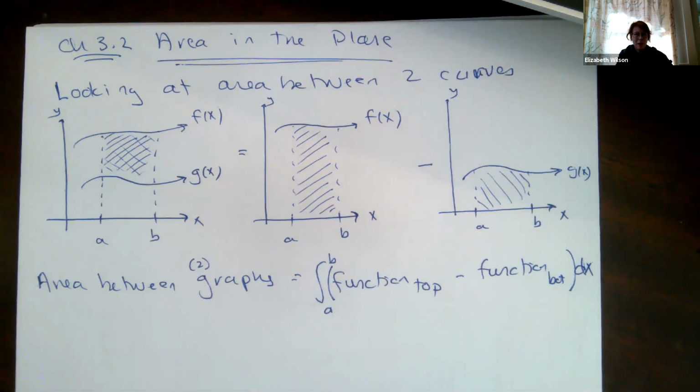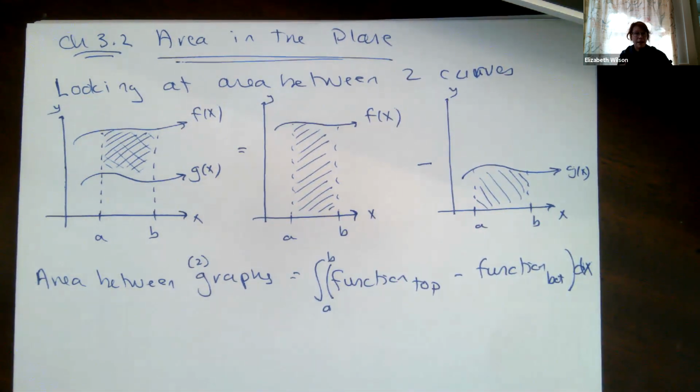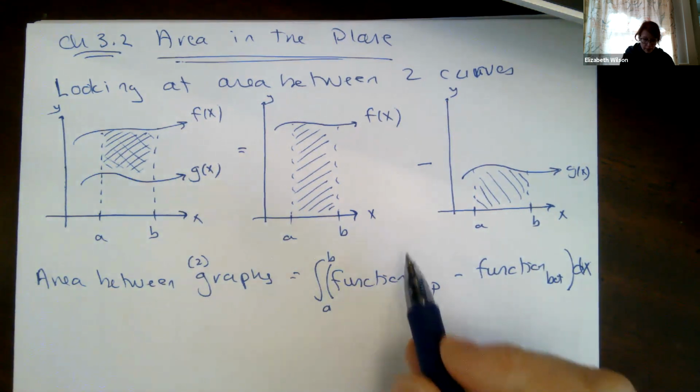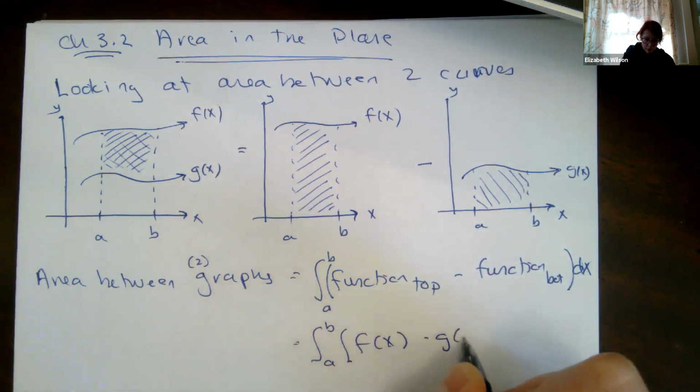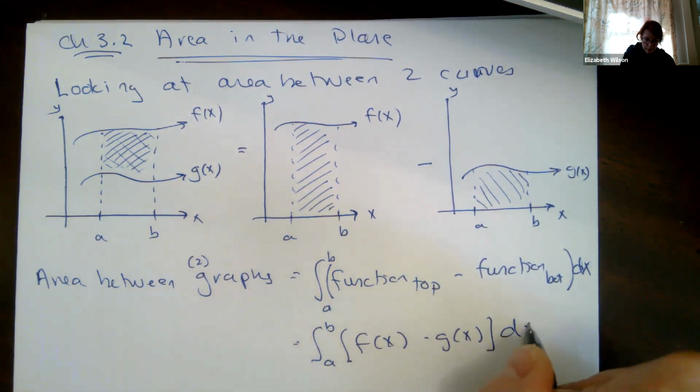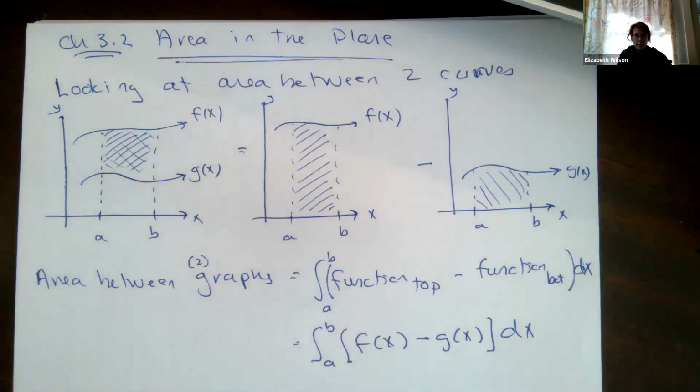Okay, how do we figure out what's top and what's bottom is something that we're going to discuss today. In this case, this is going to look like integral from A to B of f of x minus g of x dx. This type of problem has a lot of algebra set up. We need to figure out what's top and what's bottom.